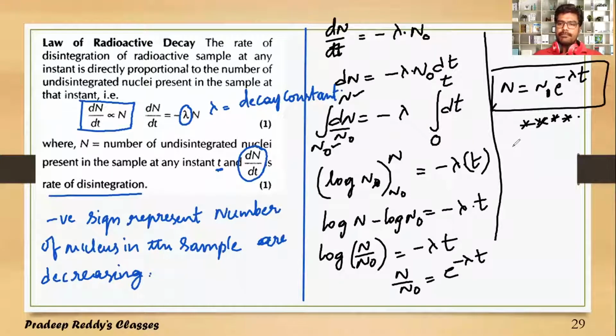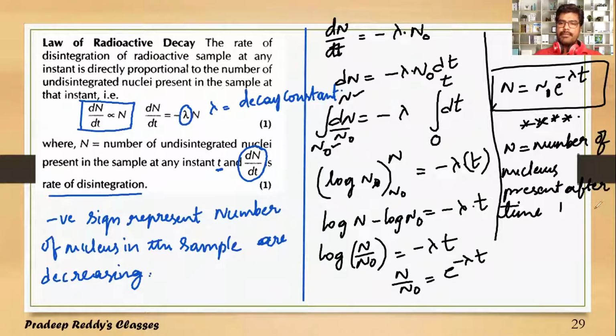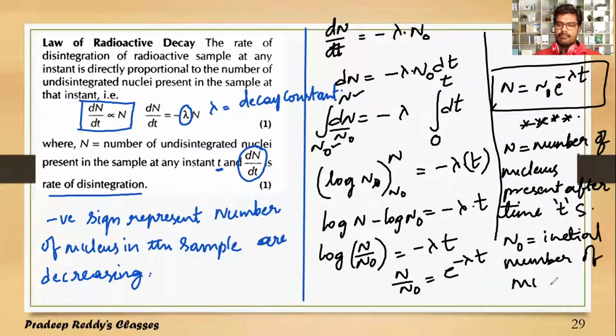So where N is equal to the number of nuclei present after time t second. N naught is equal to the initial number of nuclei present in the sample.